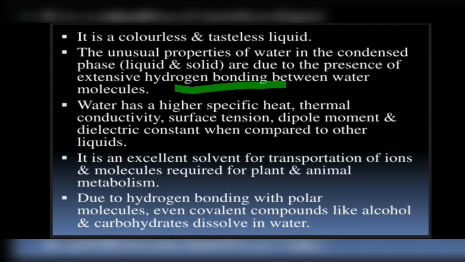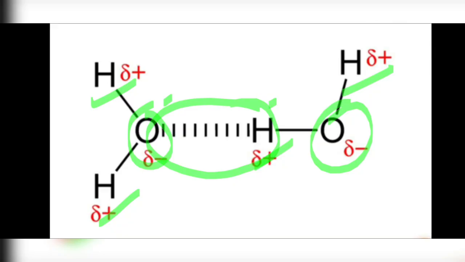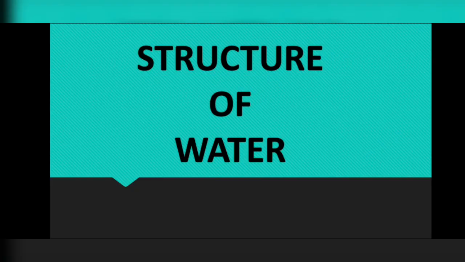Due to hydrogen bonding with polar molecules, even covalent compounds like alcohol and carbohydrates dissolve in water. It's all because of the hydrogen bond between the water molecules that gives unusual properties to the solvent water.